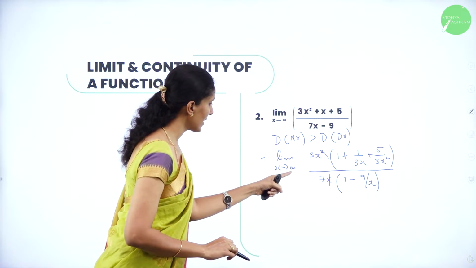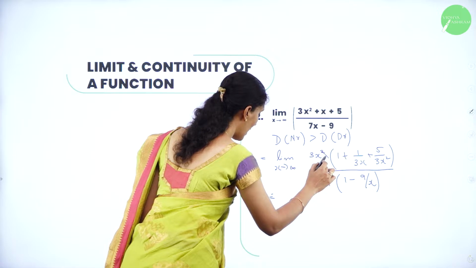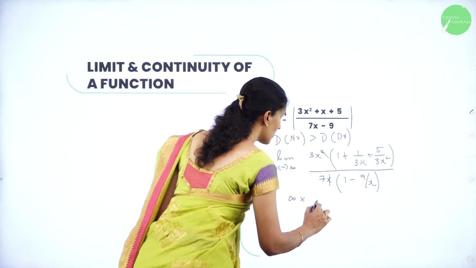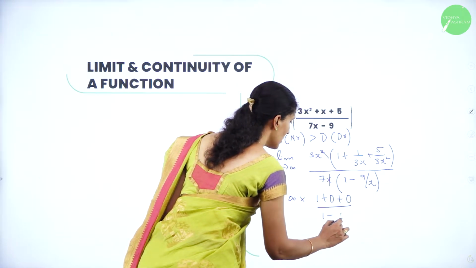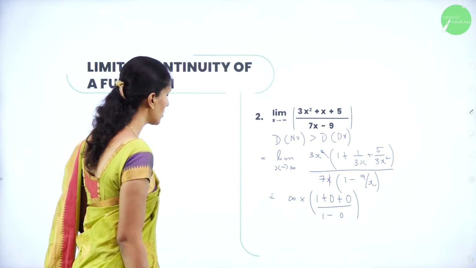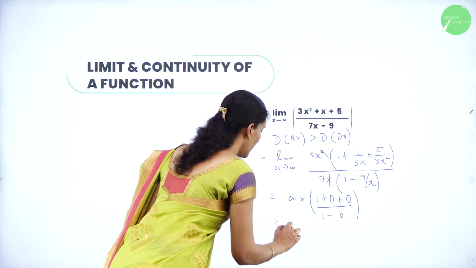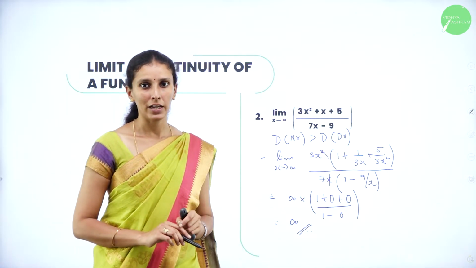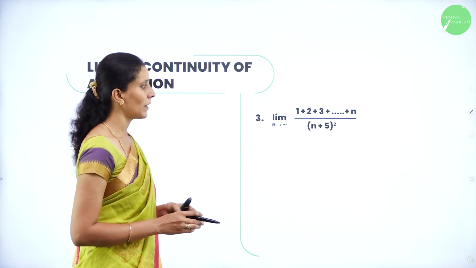Now apply the limit as x tends to infinity. If you put x tends to infinity here, the value 3 into infinity is infinity only. And here it is 1 plus 0 divided by 1 minus 0. So this is what you will get in the numerator and the denominator. When you multiply anything with infinity, the answer will be infinity only. So the value of this function is infinite. Next we have the limit as n tends to infinity of 1 plus 2 plus 3 plus, etc.